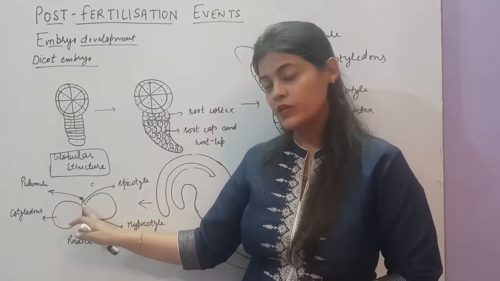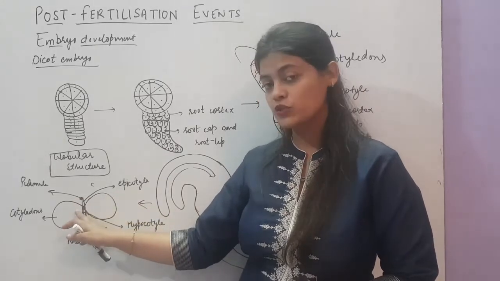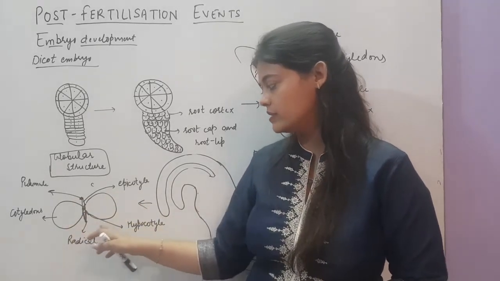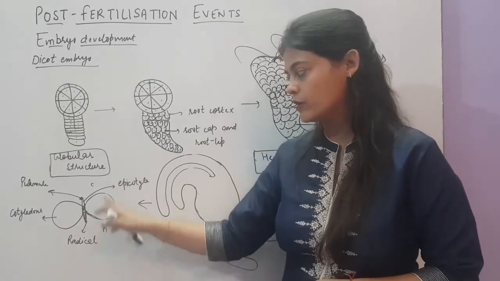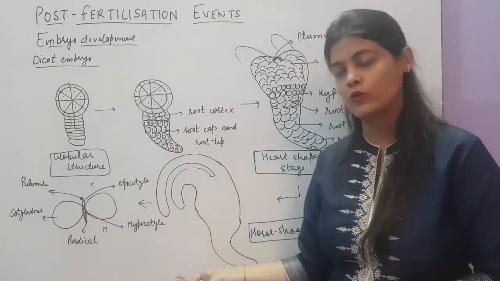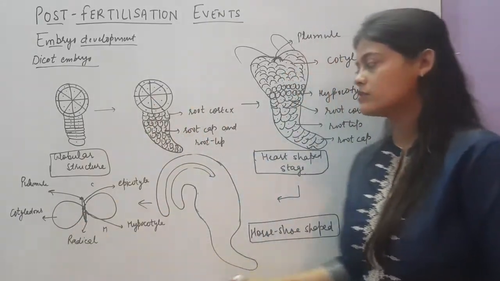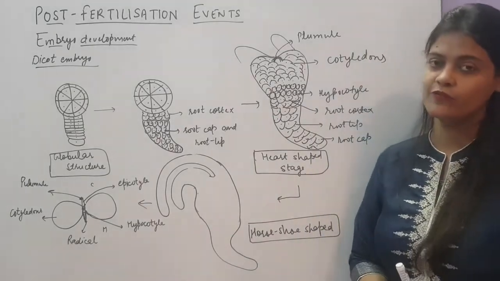Now the portion between the node and the plumule is called epicotyl, and the portion between the node and the radicle is called hypocotyl. And you should remember the micropylar and the chalazal end are in the same direction: chalazal end above and micropylar end on the lower side. So this is all about the development of the diploid embryo, how the diploid embryo will be formed.